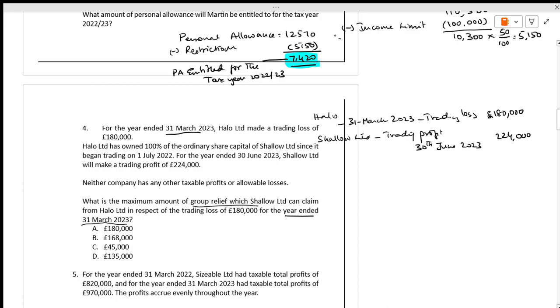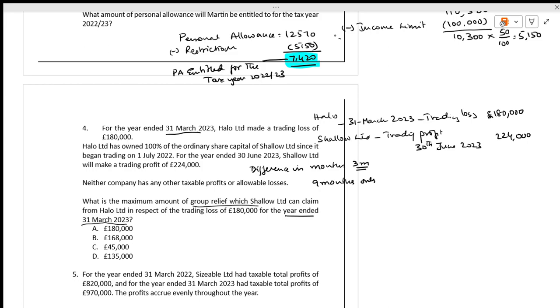The difference in months is 3 months. Now we have to see 12 minus 3, which is 9. We have to take for 9 months only. The maximum relief is how much? Why 9 months?